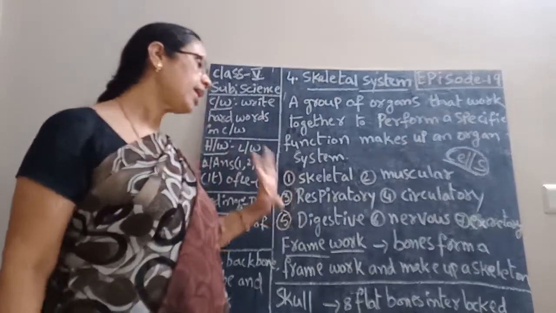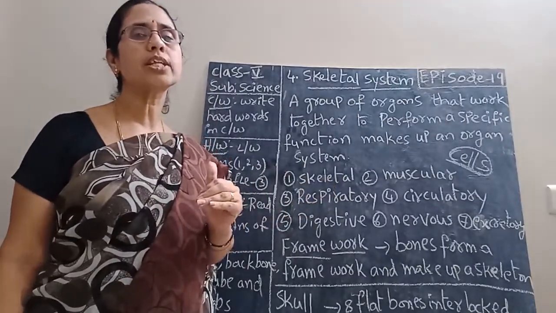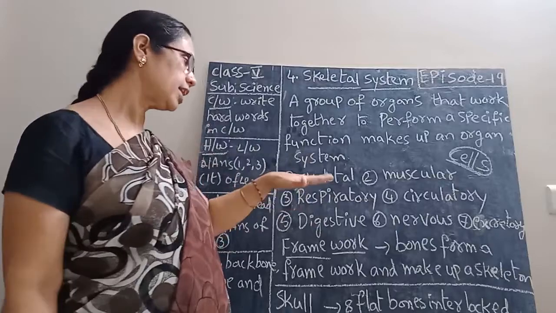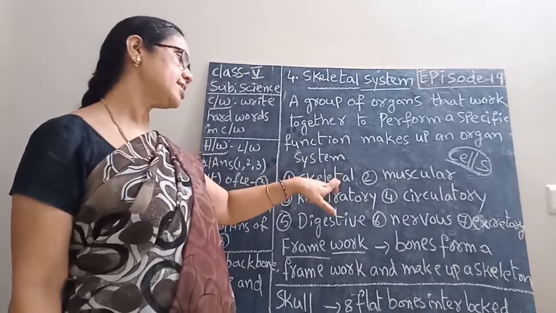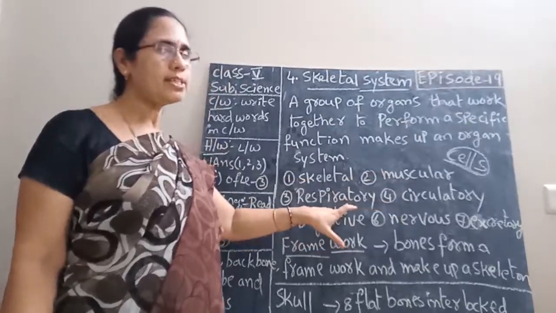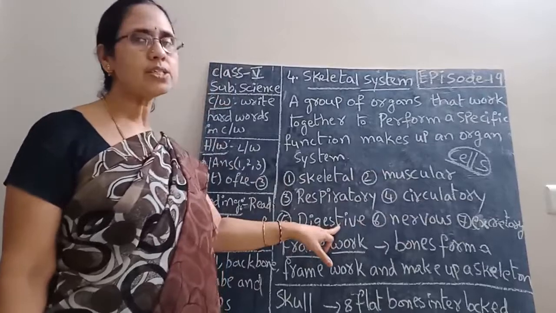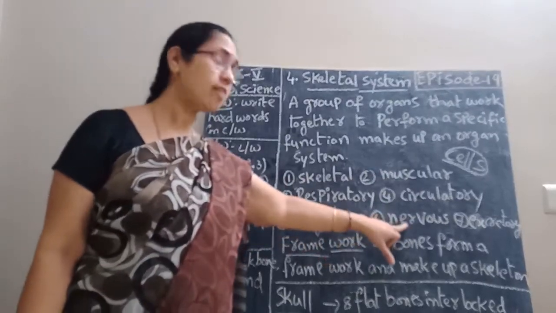There are 7 organ systems in our body. How many organ systems are there? 7 organ systems. What are they? First, skeletal system. Second, muscular system. Third, respiratory system. Fourth, circulatory system. Fifth, digestive system. Sixth, nervous system.